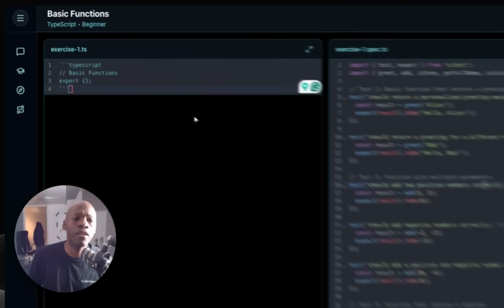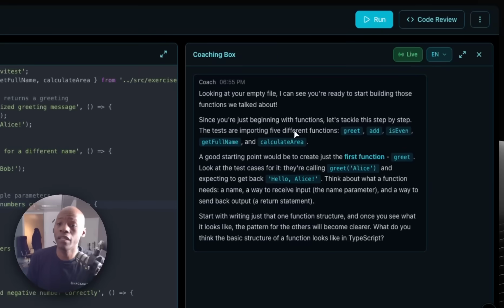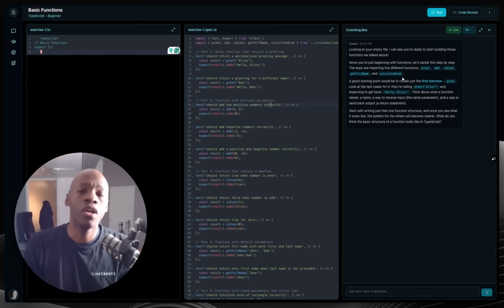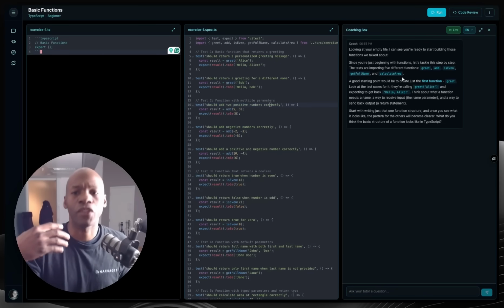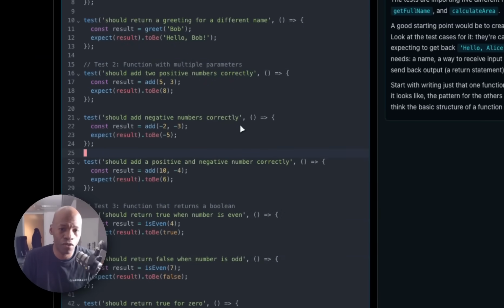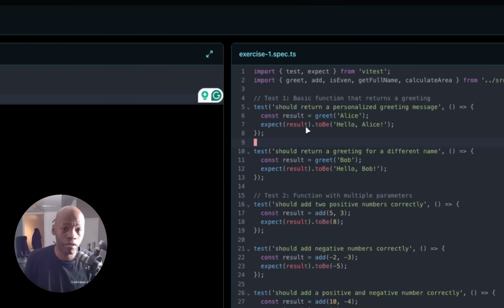Now, let's go ahead and follow what is being said. It says, since you're just beginning with function, let's tackle this step by step. That's basically my coach talking to me there. So we're going to implement grid, add is event, and so on. I'm going to do all of them so that you get the gist of what this tool can do. And then right there in the middle, as I mentioned, we have a set of tests that cover this concept. Let's start with that first part, which is about the function grid.